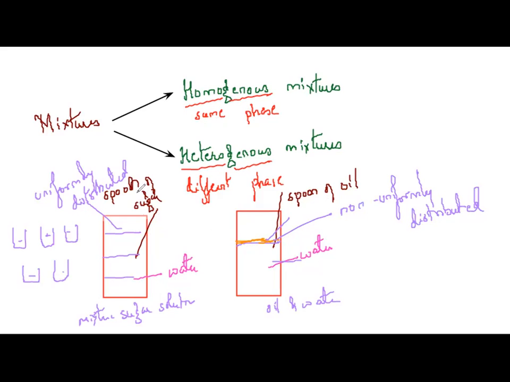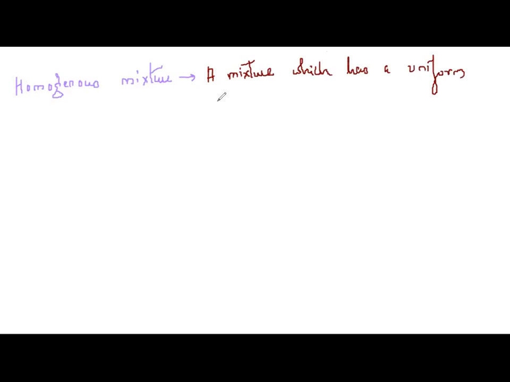So how will I define homogeneous mixture? I'll write it here. First one I have homogeneous mixture. I can define it as a mixture which has a uniform composition, correct?